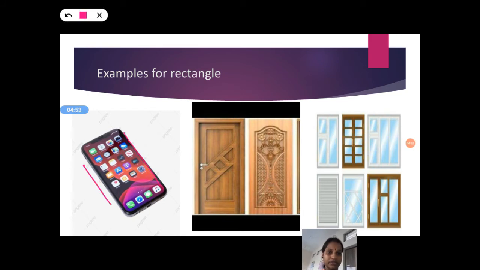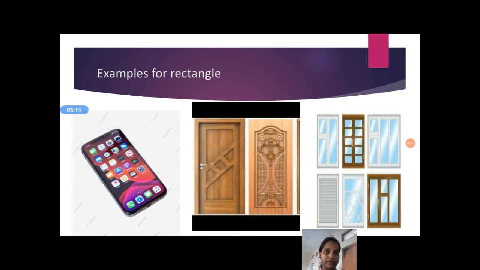See, this one is equal shape. Which are having opposite sides equal, that is a rectangle shape. Door is also a rectangle shape. And windows are also a rectangle shape.